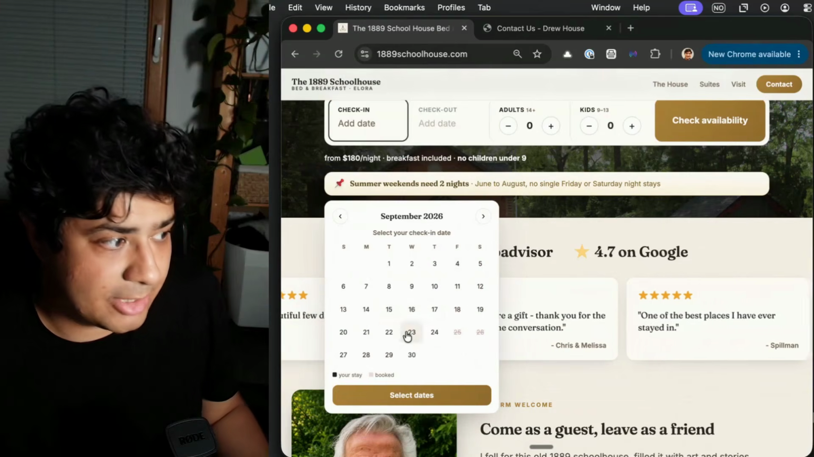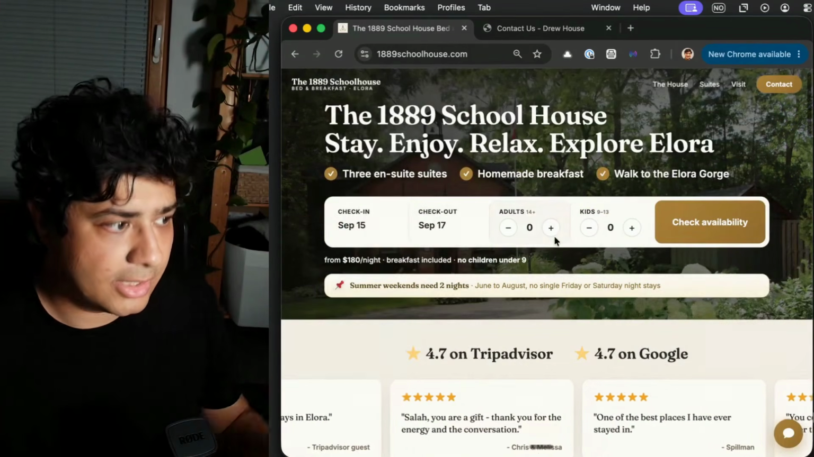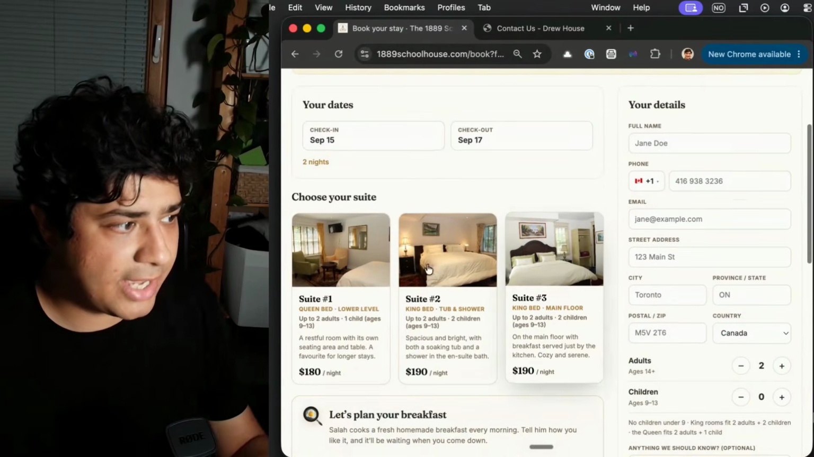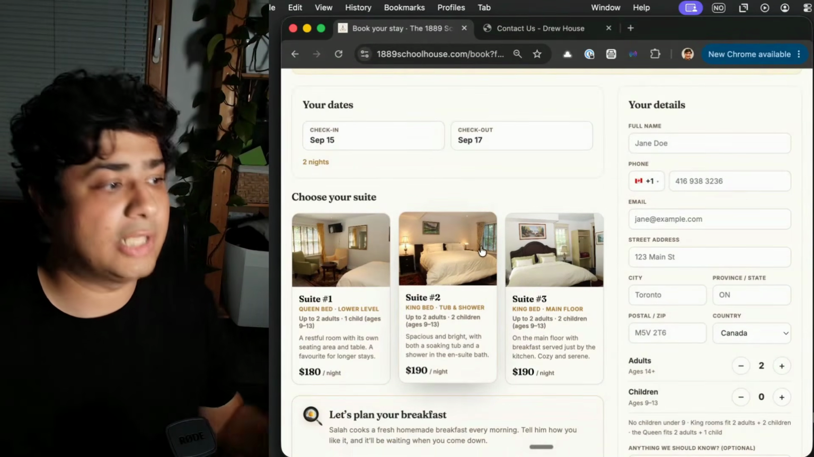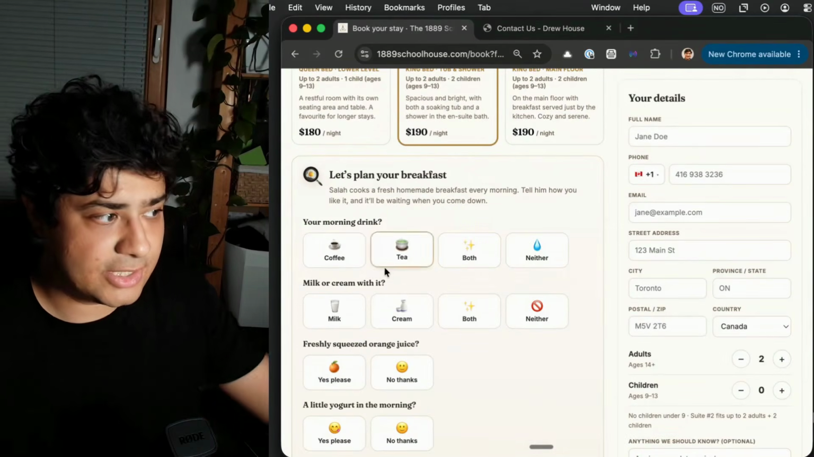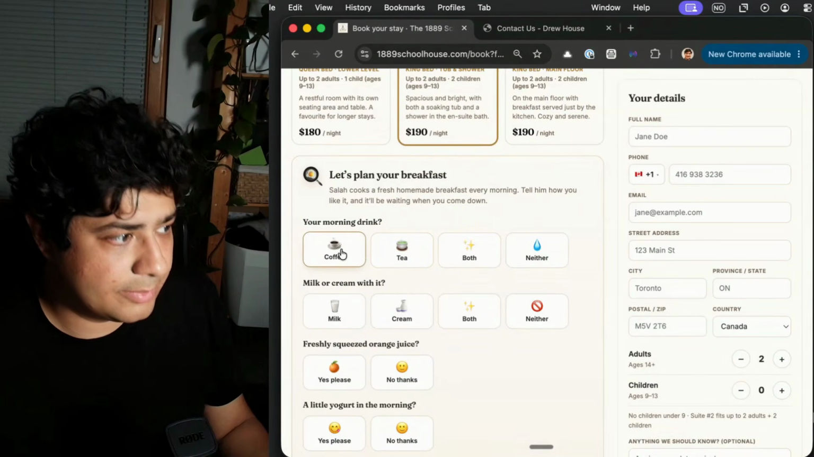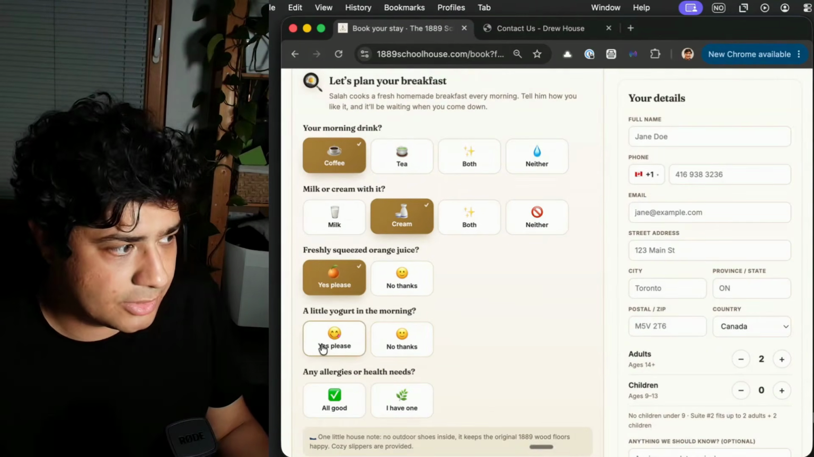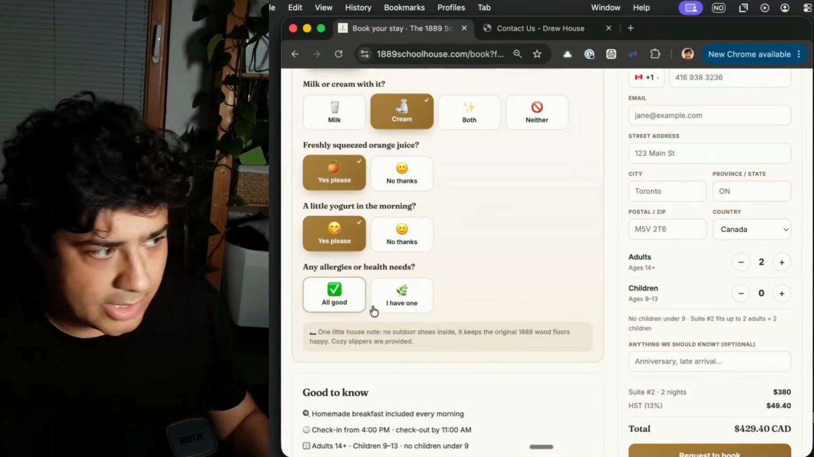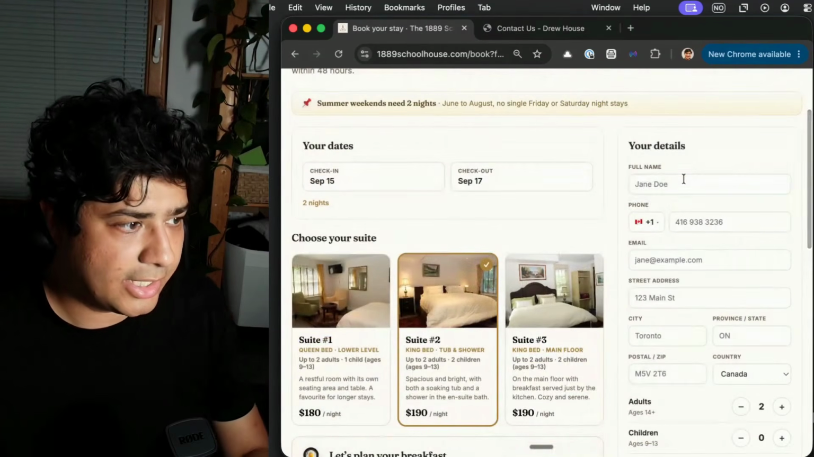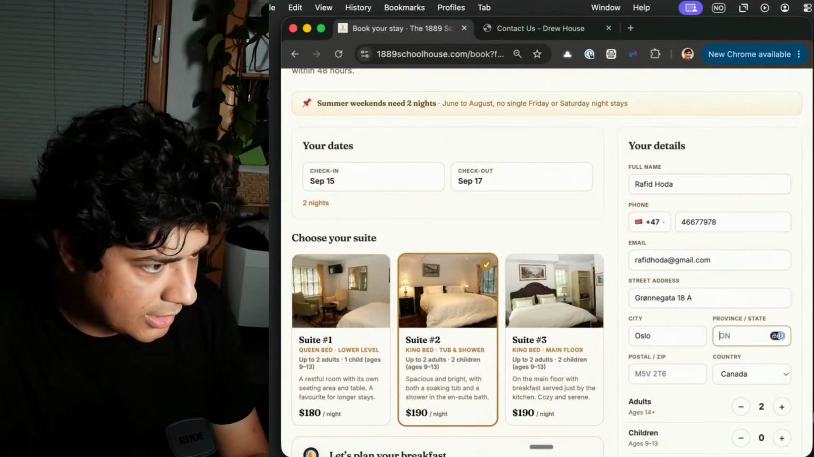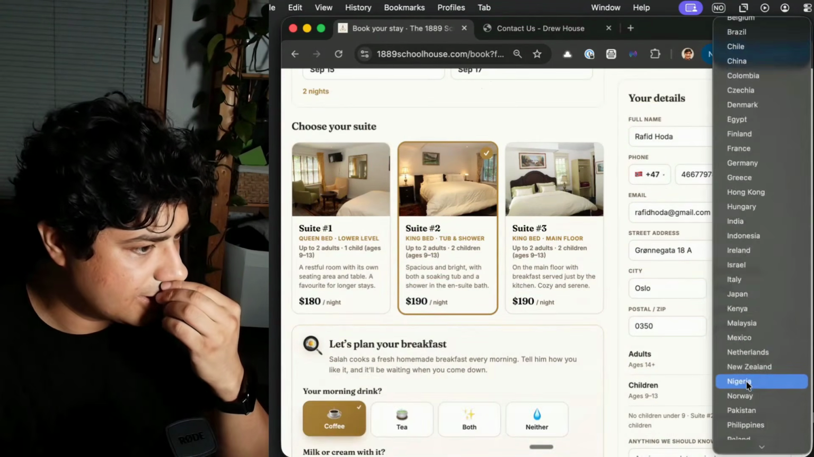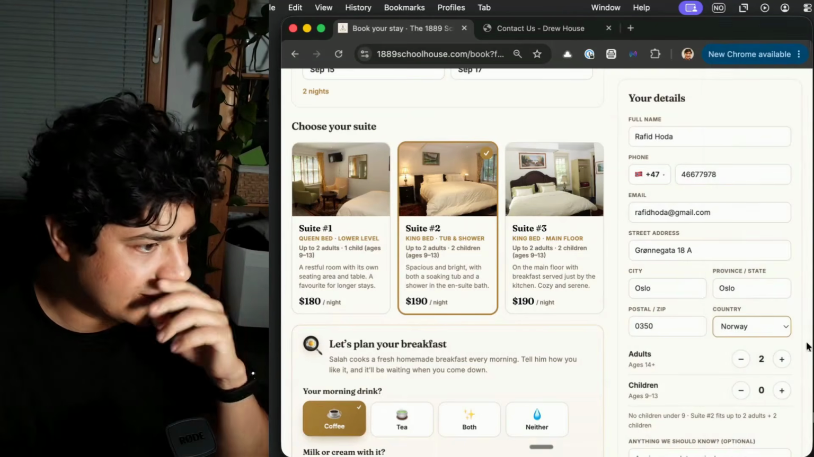Then we go into September. Let's say it's more open. Let's go this and this. Adults, how many? One, two. No kids. Check availability. Book your stay. Okay, all 3 suites are available. Cool. I'll pick this one. There's a breakfast too. What do I want to pick? Coffee, cream, orange juice. Sure, I'll take orange juice. Yogurt, of course, and no allergies. All good. I'm going to put in my name here, and then city, Oslo, and there you go. It doesn't really matter, all this stuff, but anyway.